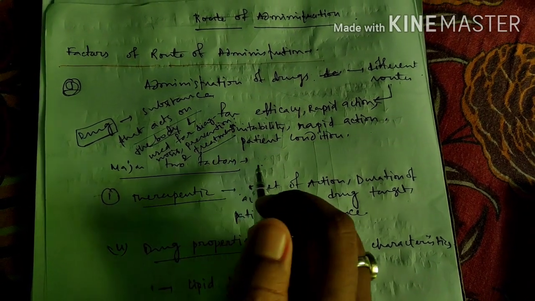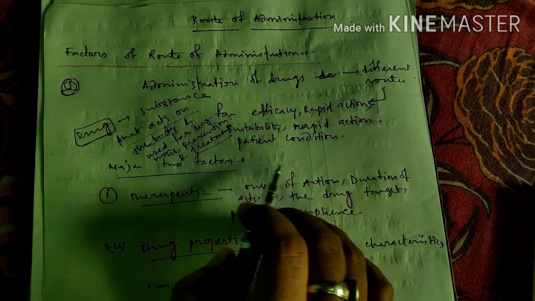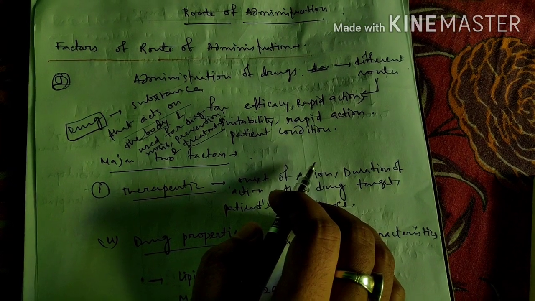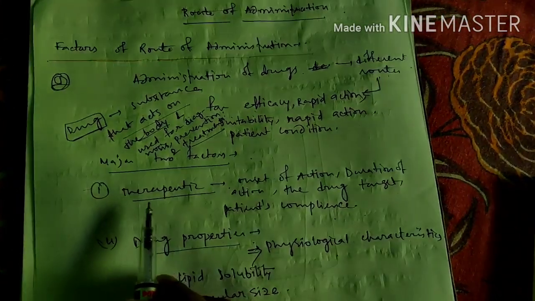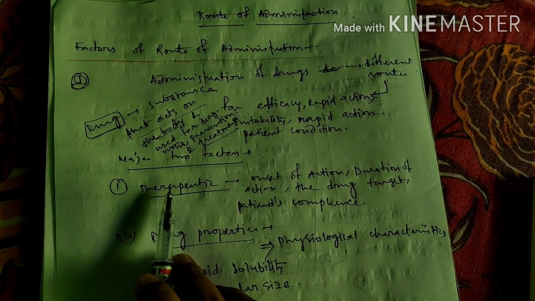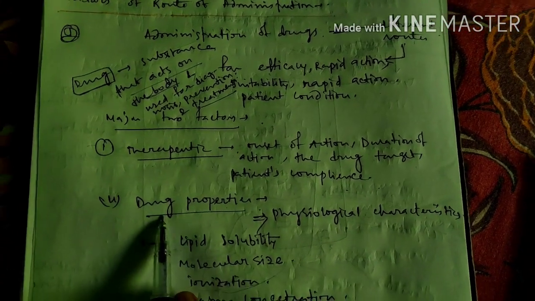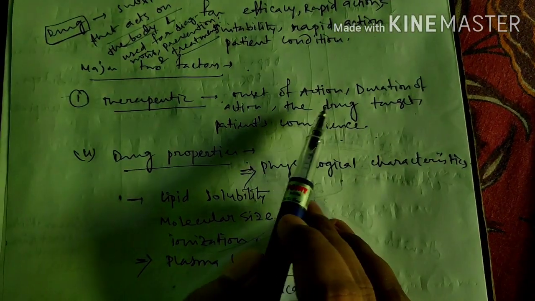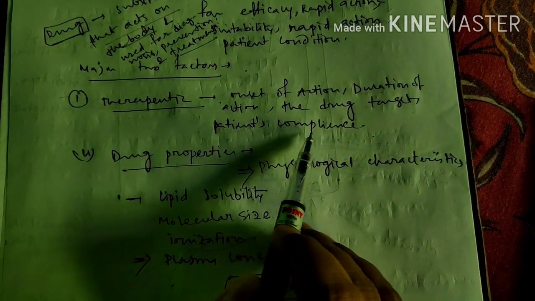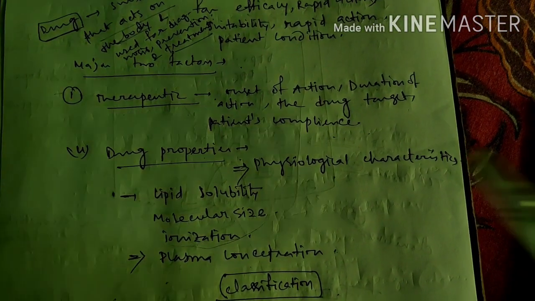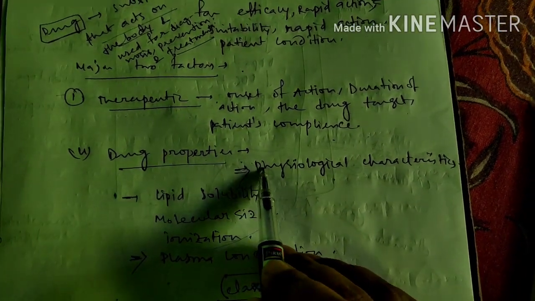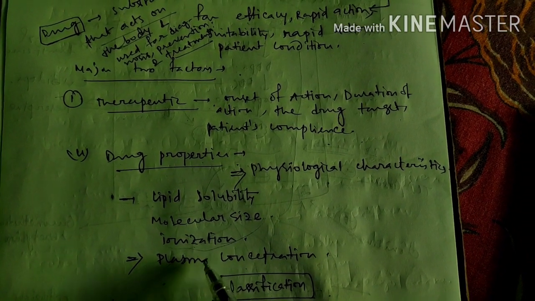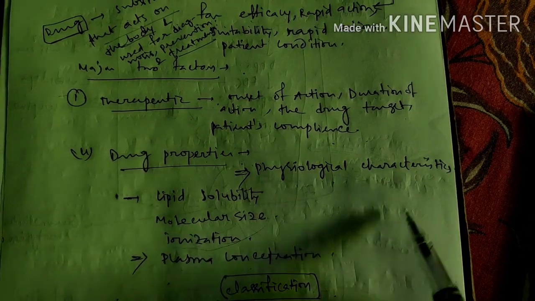The administration of drugs can be done by different routes, chosen for efficacy, rapid action, the patient's condition, and suitability. There are two major factors: one is therapeutic and the other is drug properties. Therapeutic means onset of action, duration of action, the drug target, and patient compliance. Drug properties means physiological characteristics, such as lipid solubility, molecular size, ionization, and plasma concentration. We will discuss this part also later.